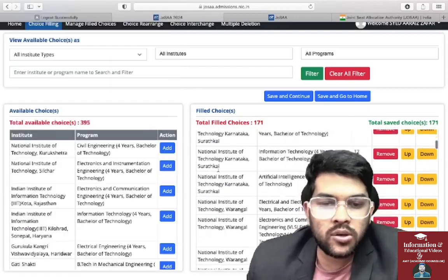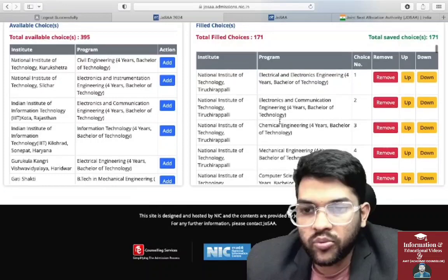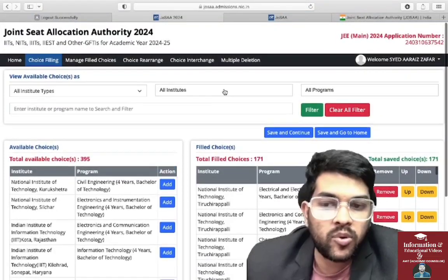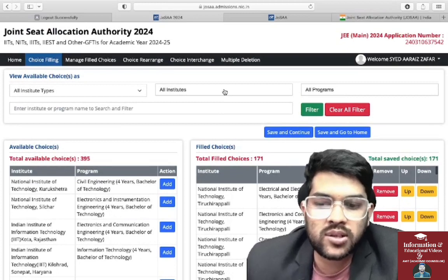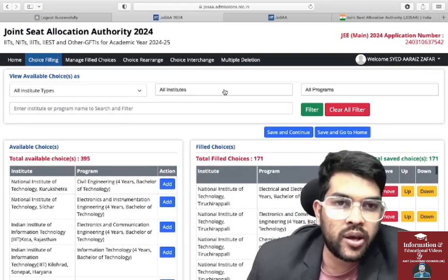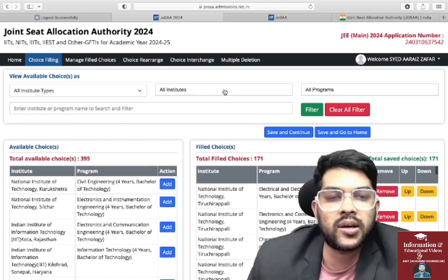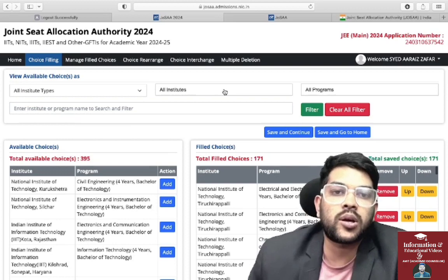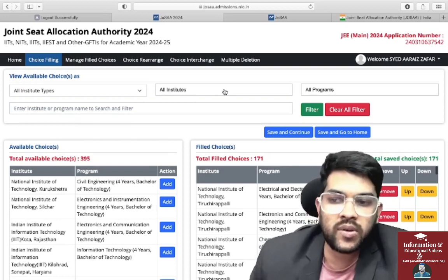Like this, you can do your choice filling. Here you can check the complete information on how to fill the choices in the correct order. I will provide that to you one to one. It is not that every student will fill the same choices in JOSAA counseling, because every student has a different rank and different expectations, so you have to fill accordingly, otherwise you will regret it later, because after the 18th you will not be able to change or add any choices. So that's why it is important.